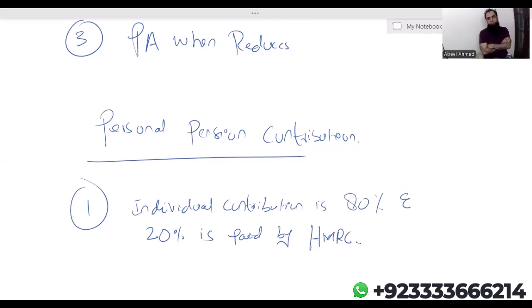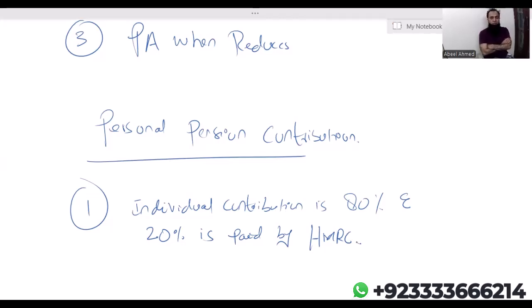Now the question is, sir, how come this is an advantage? Let me tell you. Let's say, assuming you have contributed 10,000 pounds in an insurance policy, which is, let's say, your personal pension scheme.